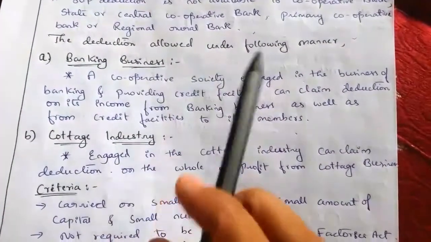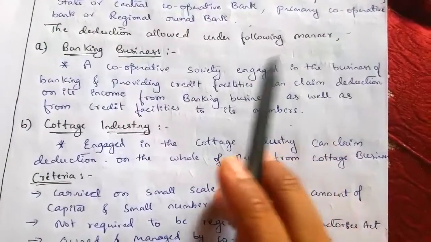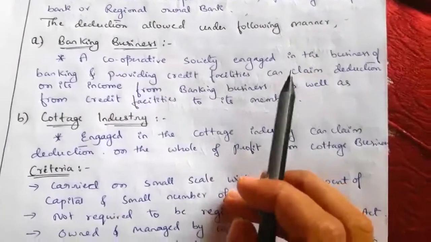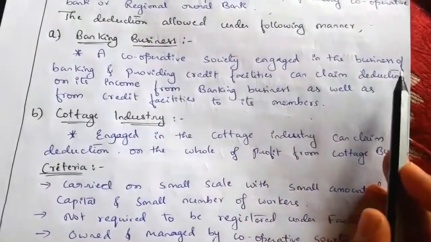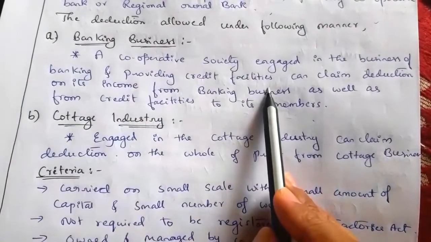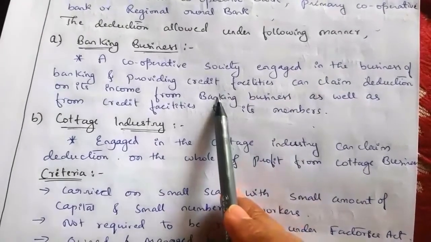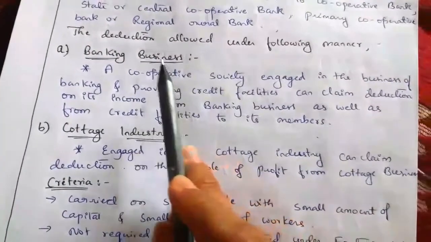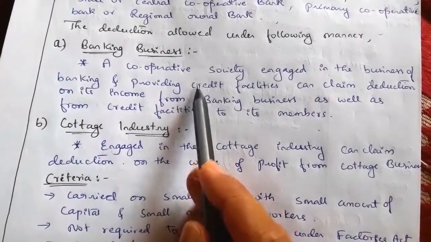Banking business is nothing but lending money and accepting deposits. If a cooperative society is engaged in the business of banking and providing credit facilities, then it can claim deduction under section 80P for the banking business.